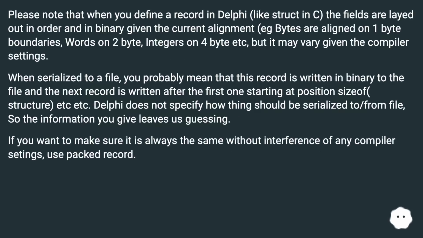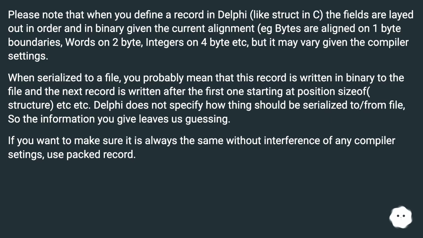Please note that when you define a record in Delphi, like struct in C, the fields are laid out in order and in binary given the current alignment, e.g. bytes are aligned on 1-byte boundaries, words on 2-byte, integers on 4-byte, etc., but it may vary given the compiler settings. When serialized to a file, you probably mean that this record is written in binary to the file and the next record is written after the first one starting at position size of, structure, etc.